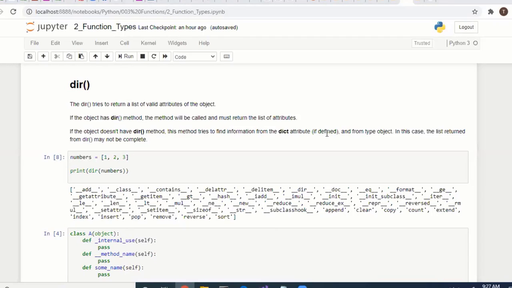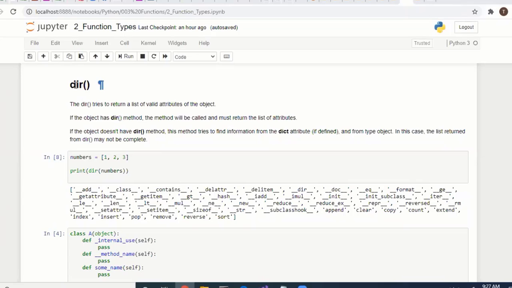You can use them wherever you want. If you know what functions are available, you can use them wherever you want. If you don't know about the built-in functions, you have to write them on your own. Instead of that, if it is already there, you can use the same function.